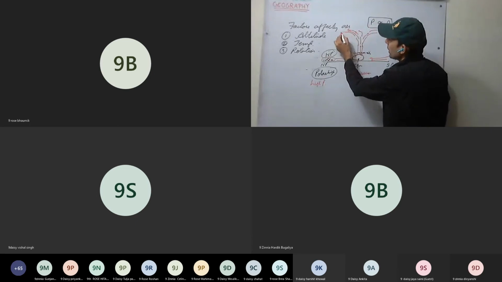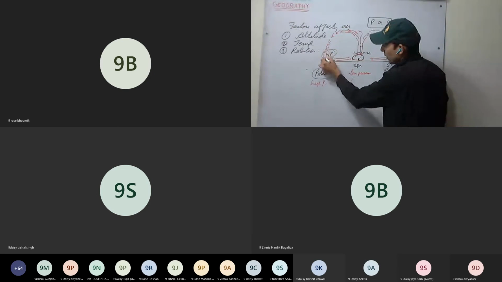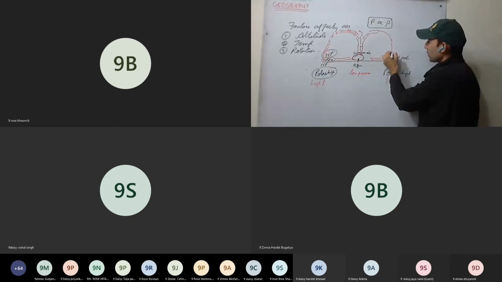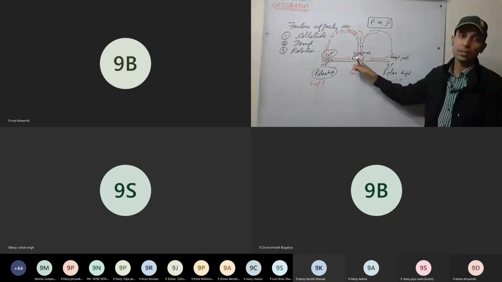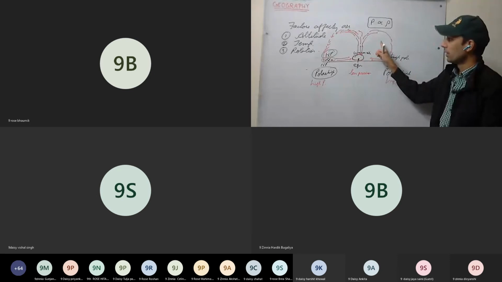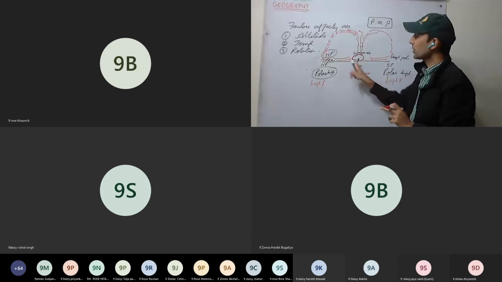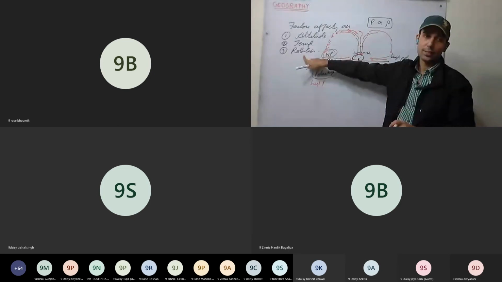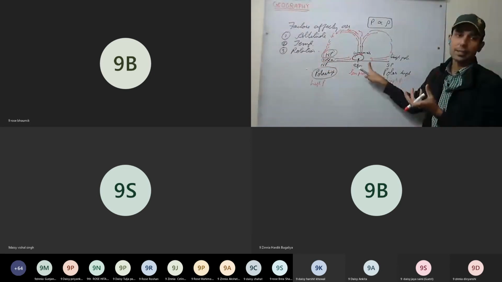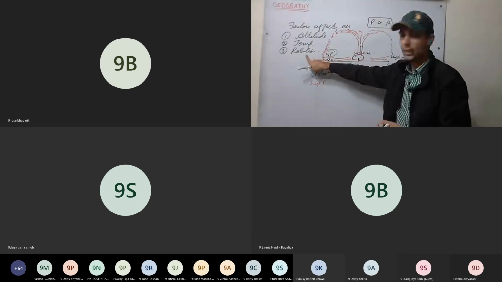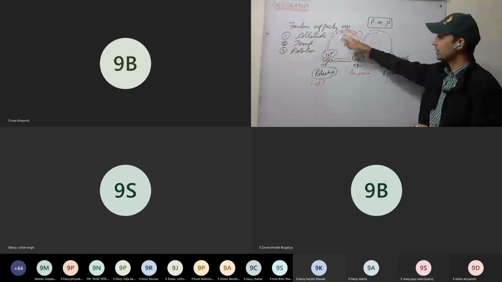Now see what will happen. This air rushes, gets cooled in the upper atmosphere, and moves back. Here as well, it moves down. This is how the circulation continues. Is this clear now? This is how the circulation of the wind continues. This is the case when no rotation of the earth is considered, when we consider the earth as stationary. A little variation will be there when rotation is considered. Okay, this is clear.